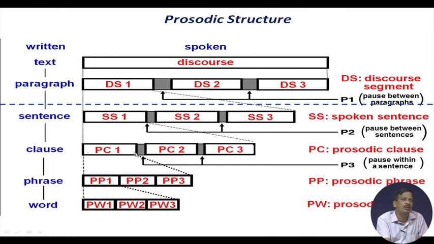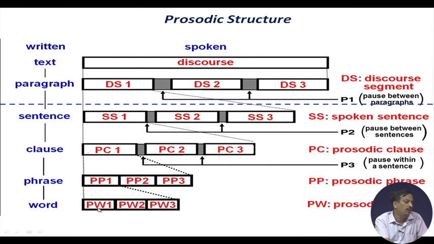So, a prosodic clause may have an utterance. Okay. So, I can say this is an utterance if this is more than 300 millisecond. If it is not, then clause 1 and clause 2 together make a prosodic utterance. Okay. Then phrase. So, prosodic phrase, every phrase may consist of several words.